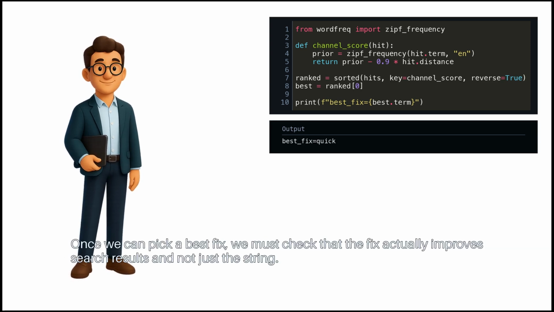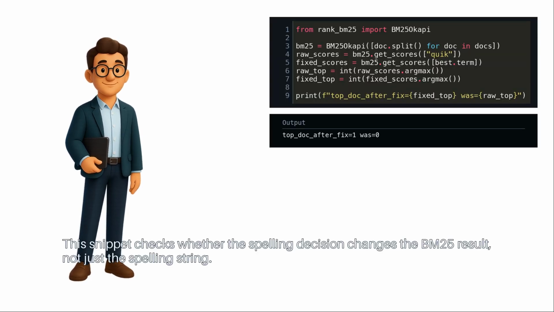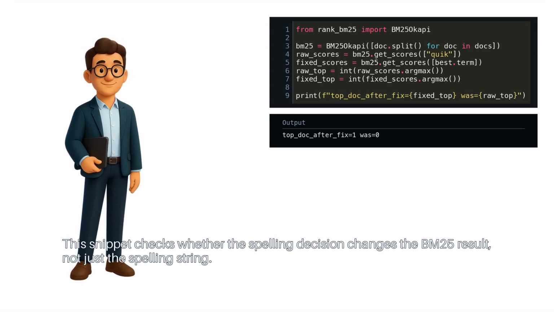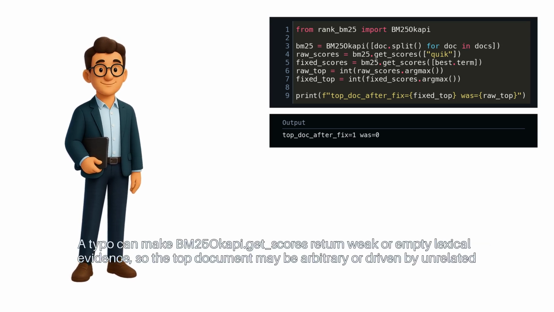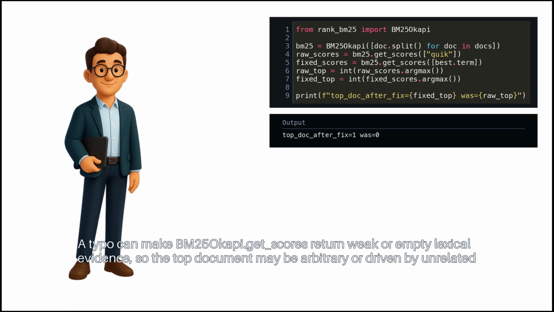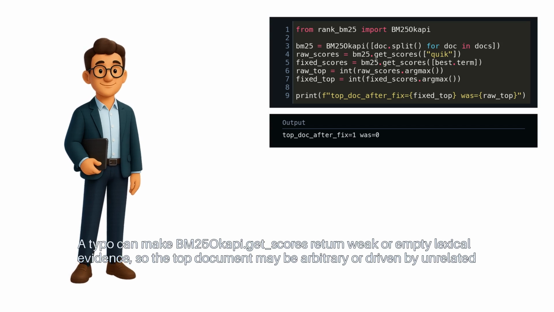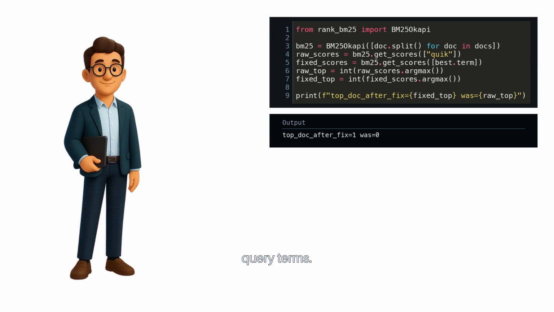Once we can pick a best fix, we must check that the fix actually improves search results and not just the string. This snippet checks whether the spelling decision changes the BM25 result, not just the spelling string. A typo can make BM25 get_scores return weak or empty lexical evidence, so the top document may be arbitrary or driven by unrelated query terms.